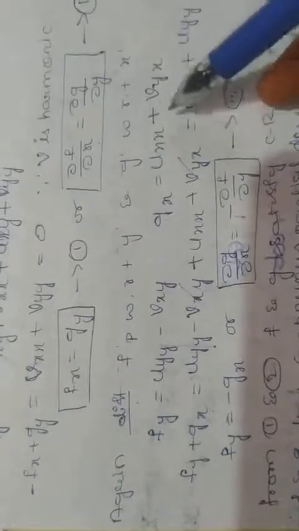When it is equal to 0, f_y is equal to minus g of x, or g_x is equal to minus f_y. See, ∂v/∂x... u_x is equal to v_y and v_x is equal to minus ∂u/∂y. Instead of u, f is there; instead of v, g is there. So these two, 1 and 2, are the CR equations. It is satisfying these two CR equations.